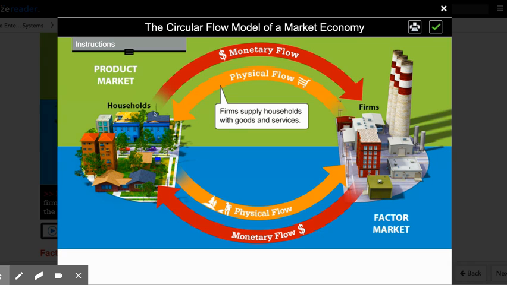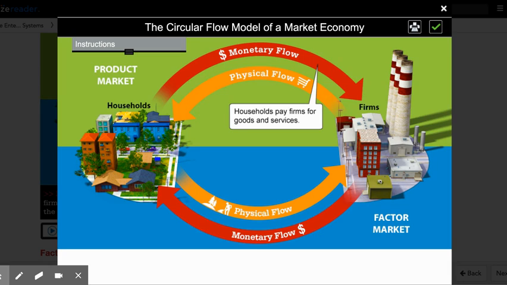And of course, they need money from that, so they are going to expect us to pay for those things. Households are going to take our national income and use that income to pay for the goods and services we need and want. And you'll notice what's happening if you look at these arrows: the physical flow, where the stuff is being sold, goes on this inside arrow here. On the one hand, we have households providing our factors of production to businesses here. And then in this case, households are demanding goods and services from firms.